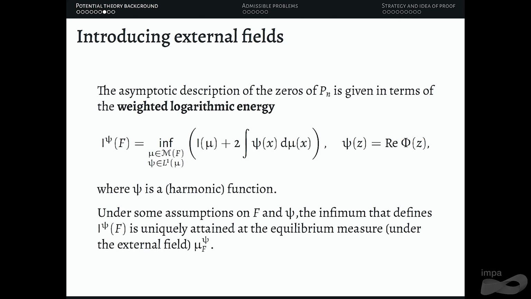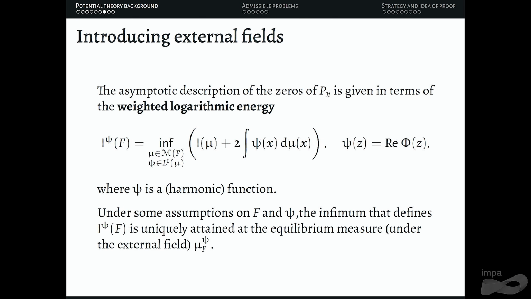The description of the zeros of Pn will also be given by a Polya-Tchebotarev problem, but this function phi, which varies with n, will create a deformation at the level of the logarithmic energy. This asymptotic description will be given in terms of the weighted logarithmic energy. It's a similar definition. You look at probability measures supported on the set, but now there is an external field component. It's the logarithmic energy plus 2 times the integral of psi of x, where psi is the real part of the phi function that appeared in the previous slide. This is an extremely general formulation.